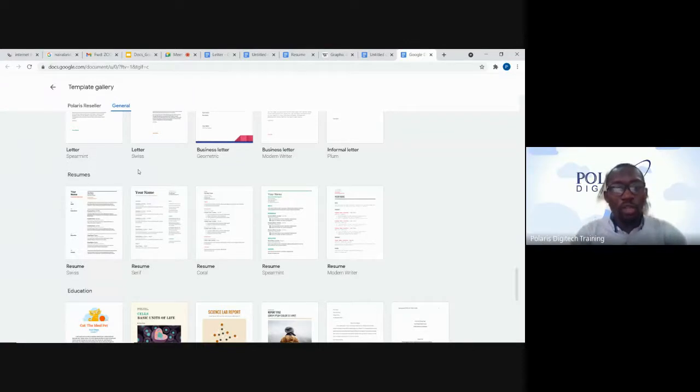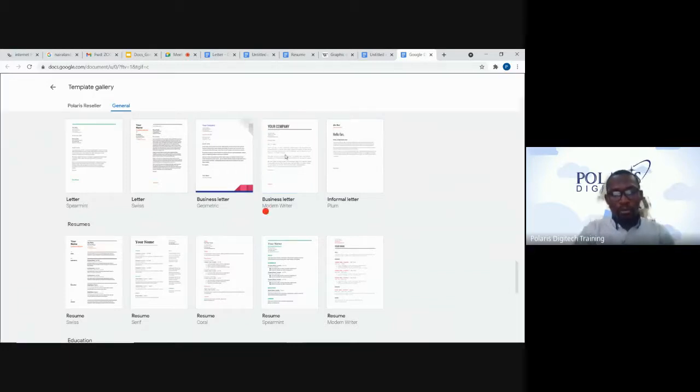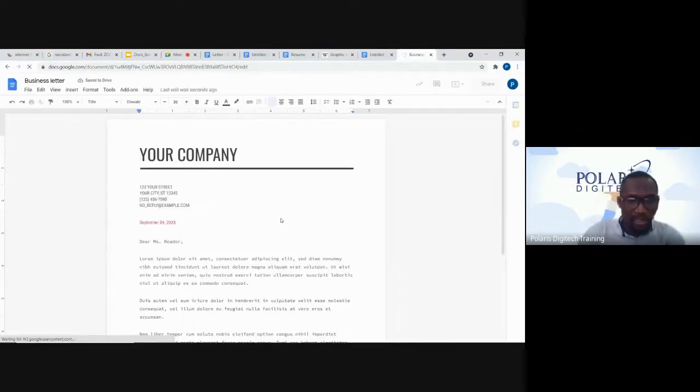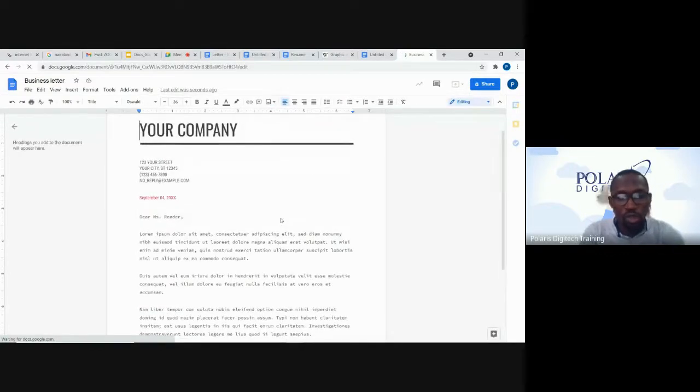activities. So any of these templates can be used, and of course, we just need to change the content to what suits us. For example, let's pick this business letter. Once we click on that, automatically it will bring us to the template. Now we have the business letter. This is the template. We just need to edit what does not suit us here to what is actually our own information.